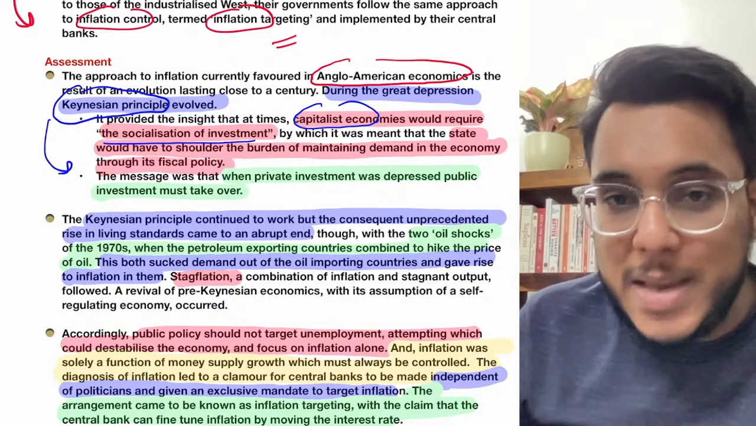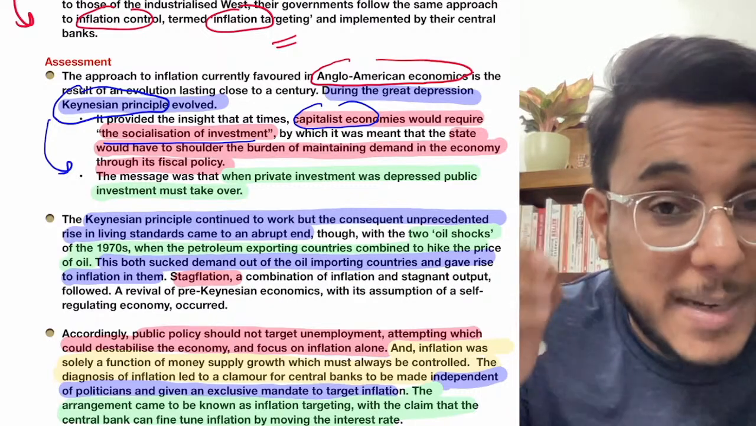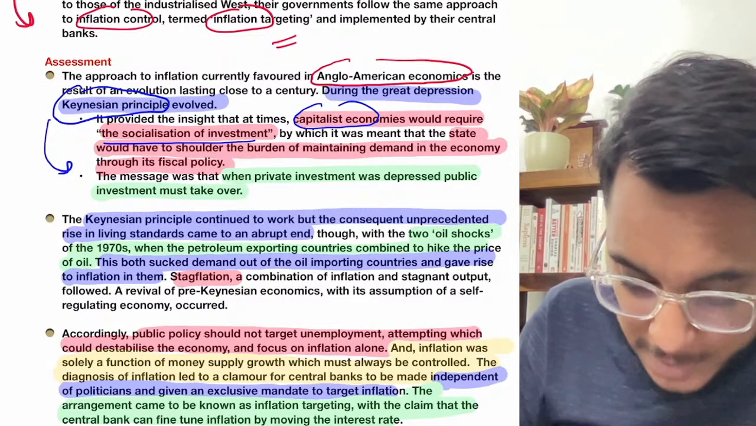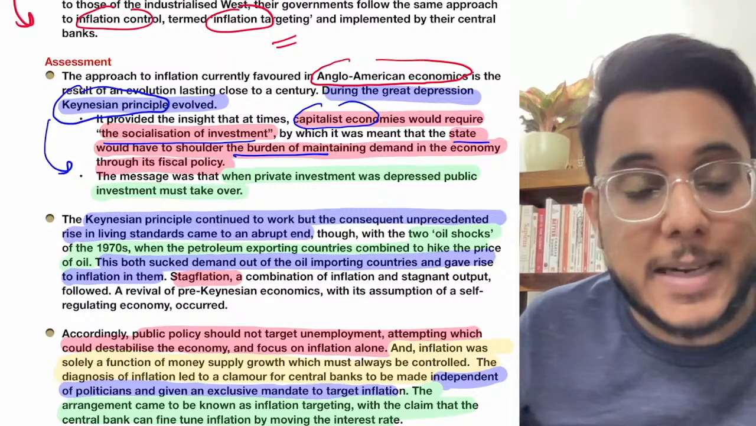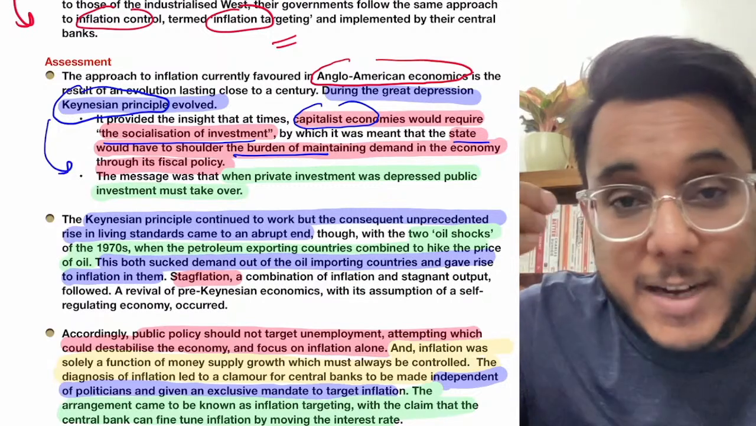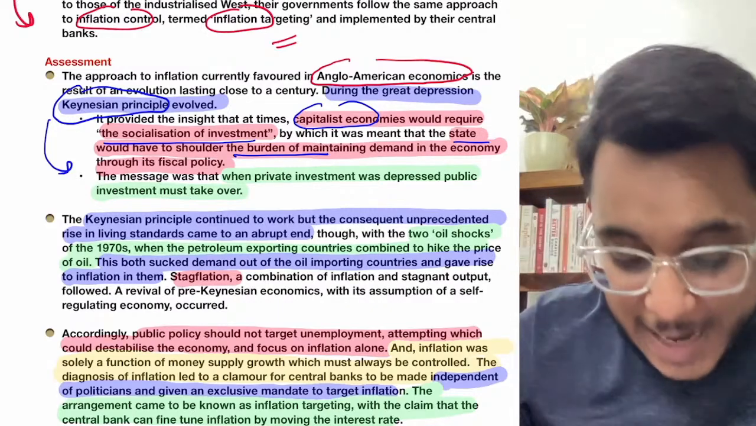What does it mean? It means that most of the economic decisions will be taken by capitalists, but sometimes the government has to actively intervene. It was provided that sometimes the government has to shoulder the burden of maintaining demand in the economy. For example, in the depression, what happened? The demand went very low. Growth was not there in the economy. So the state has to intervene.